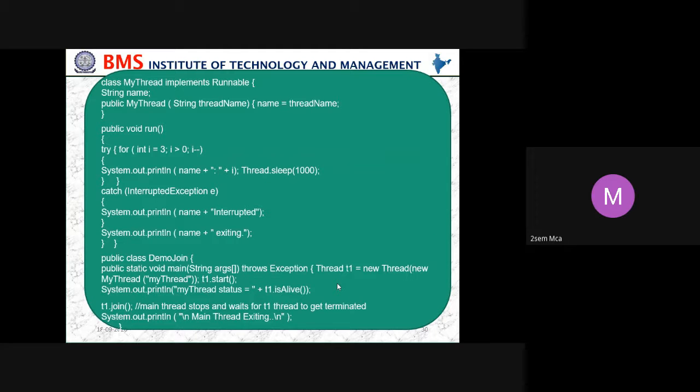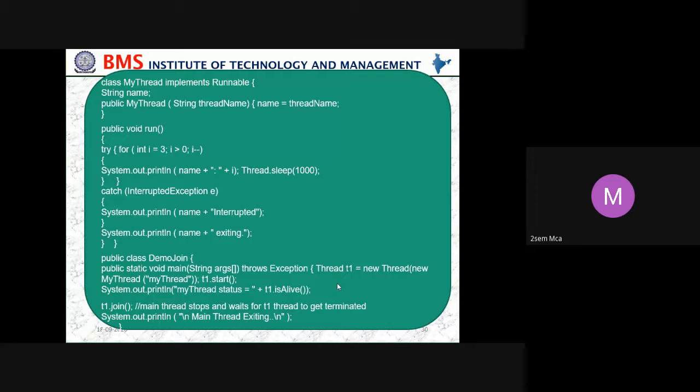Class MyThread implements Runnable, then String name. So public MyThread(String threadName), name equals threadName. Public void run, then try catch. We know there may be some error in the try, so we are using try catch. Then display. So interrupt means wait for some time, so that's what you are calling.